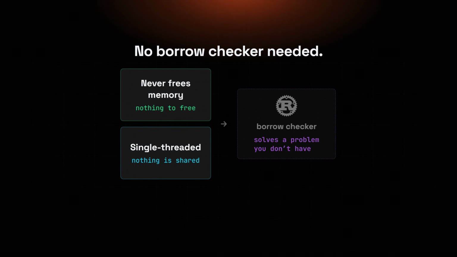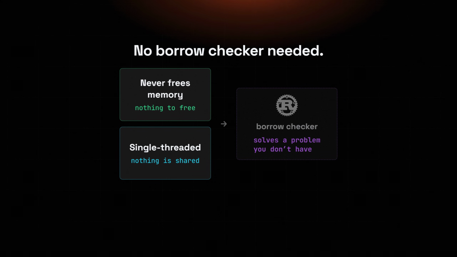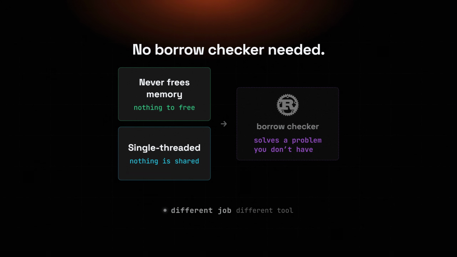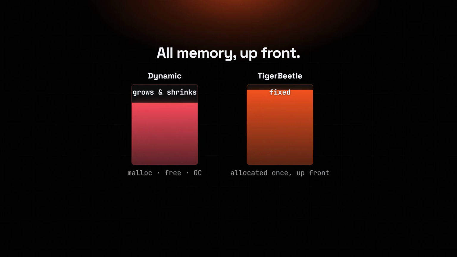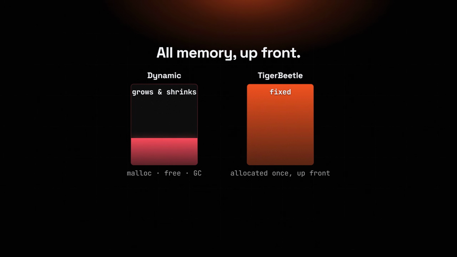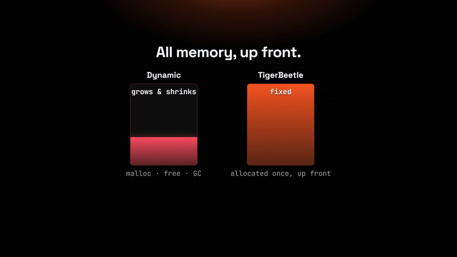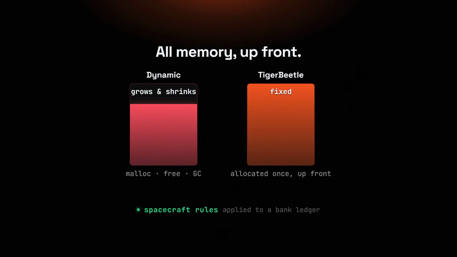He simply did not need a borrow checker, because TigerBeetle never frees memory and stays strictly single-threaded. When nothing is shared and nothing is freed, the exact thing Rust is famous for solving is a problem you have already designed away. Different job, different tool. Instead, it grabs all its memory up front, once, and never asks the operating system for more. NASA's power of 10 rules for spacecraft code applied to a bank ledger.